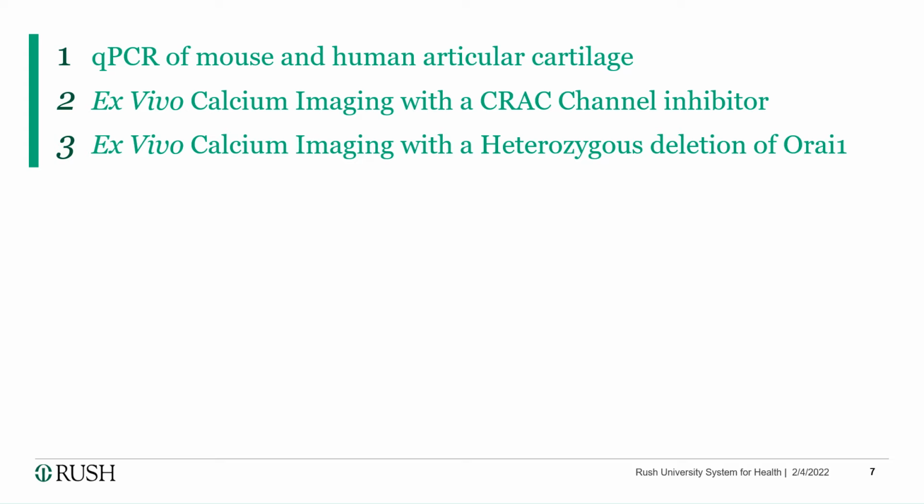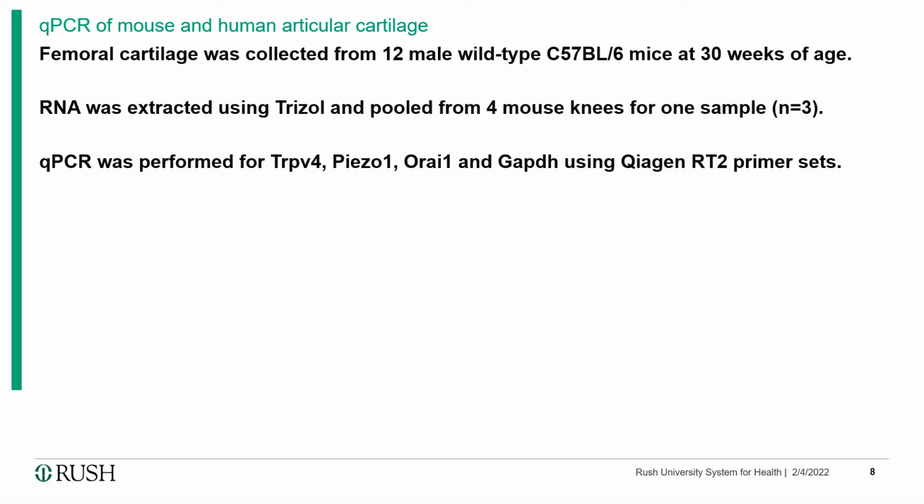Our experiments were divided into three efforts. First, a determination of the presence of these CRAC channels in cartilage tissues. Then, using mice with a genetically encoded calcium indicator, we looked to the impact of a CRAC channel inhibitor on intracellular calcium levels in chondrocytes. Lastly, we looked to the calcium response of chondrocytes with a partial knockout of ORAI1. We should note that all animal experiments were approved by the Rush Institutional Animal Care and Use Committees.